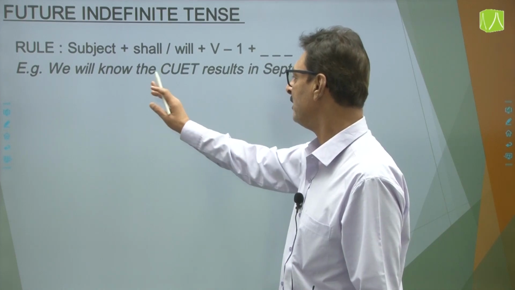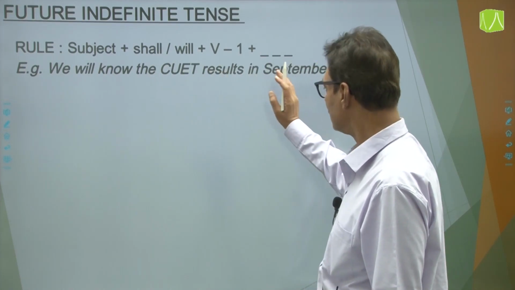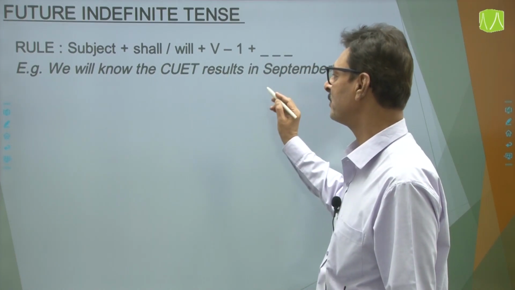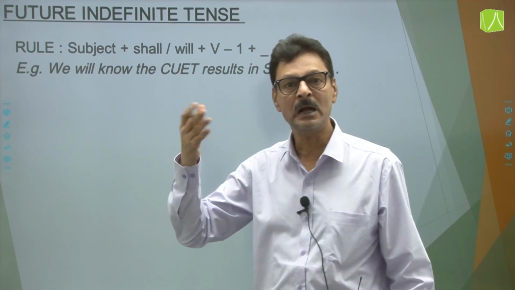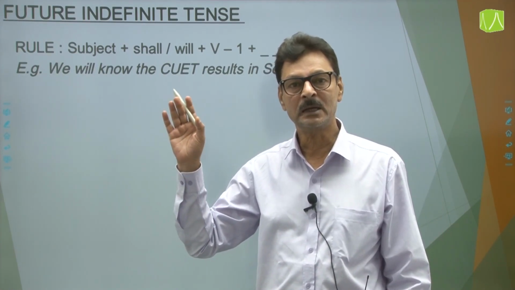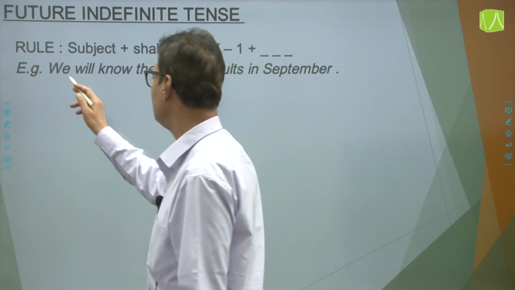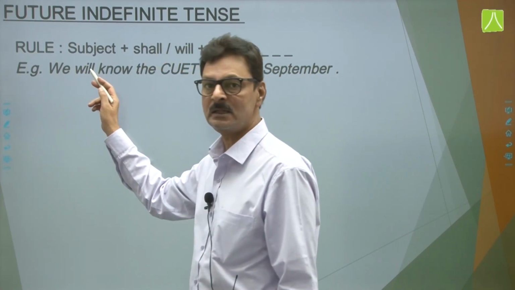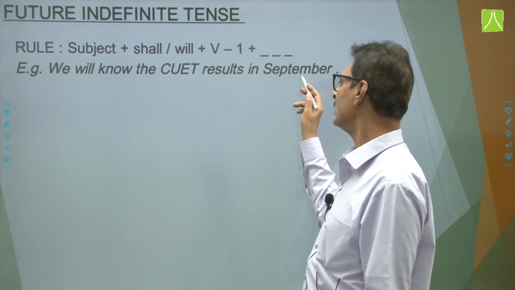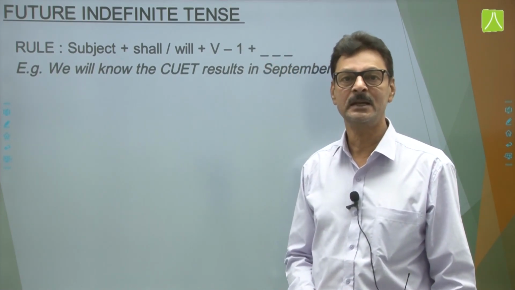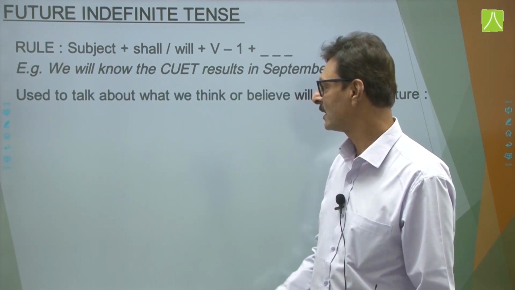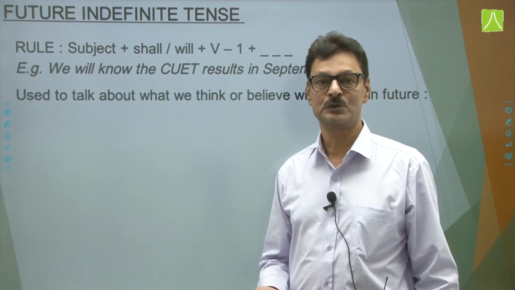For example, we will know the exam results or CUT results in September. So I am talking something about September. September तक हमको इस एग्जाम के रिजल्ट पता चल जाएंगे. तो we is the subject, will is the helping verb, and we are talking about some time in the future, that is in September.